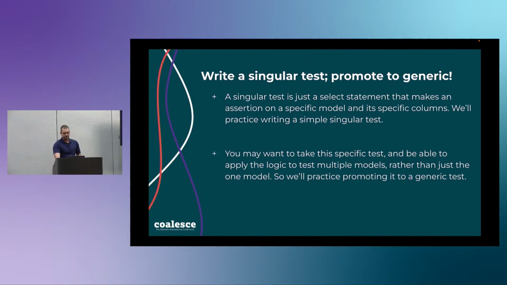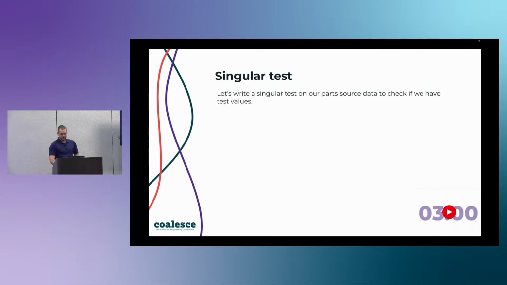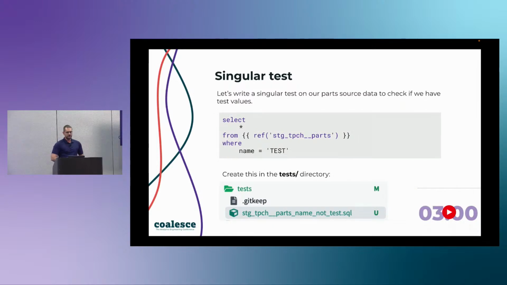So to start off with, we actually need a singular test. So we are going to write a singular test. To do this, in your project, in the test directory, you will add a new file. The name of the file doesn't necessarily matter. Our naming convention we like to do is the name of the model and then the thing that you're testing. So in this instance, stage TPCH parts name, not test. So the name of the object is not test. So in your project, go ahead and add this. And I will give you a few minutes to do this.